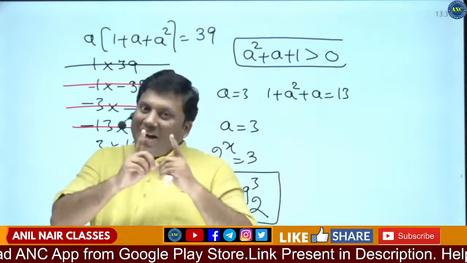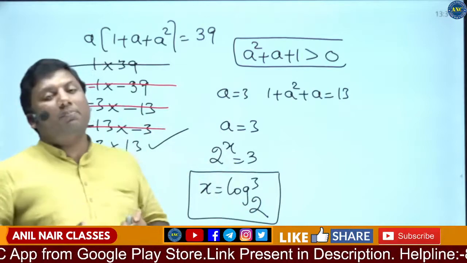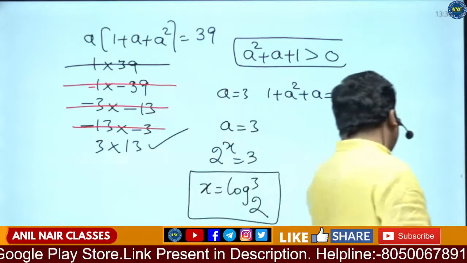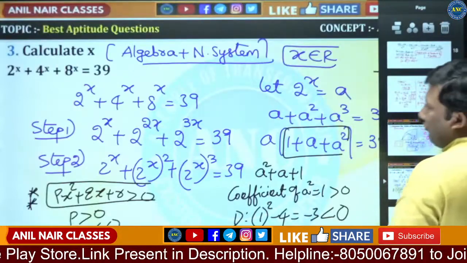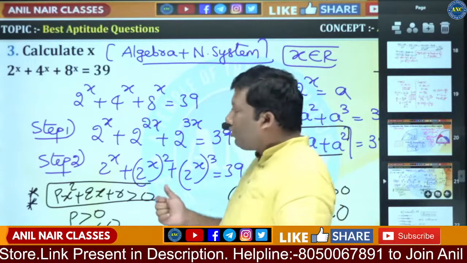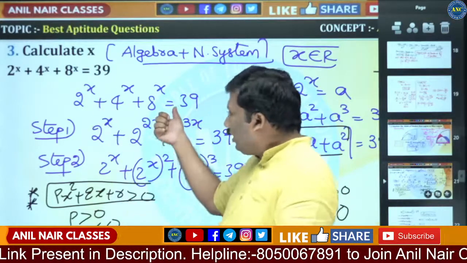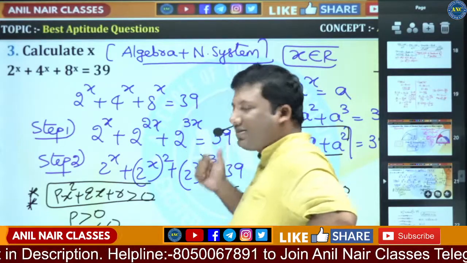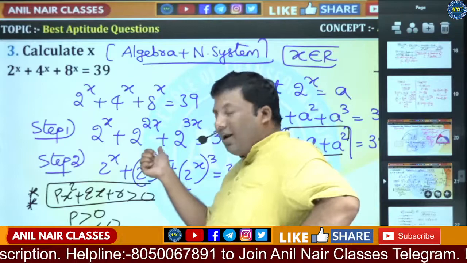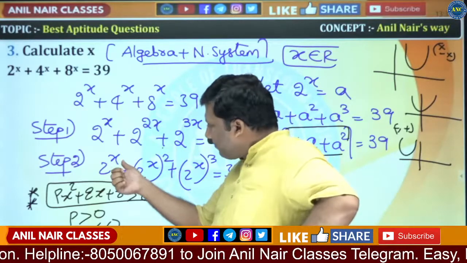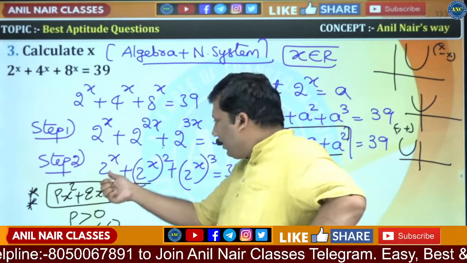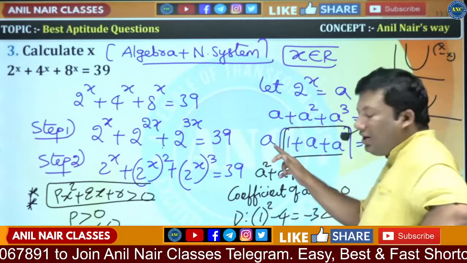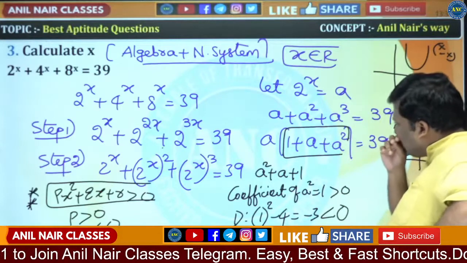Have you seen a very wonderful question where a number system property and an algebra property are combined together? This is a very, very beautiful problem. The first thing is, I read the question. 4 is 2 square, 8 is 2 power 3. 2 power x plus 2 power 2x plus 2 power 3x is 39. A power n, power m is a power m into n. If 2 power x is a, then a plus a square plus a cube, taking a common, a into 1 plus a square, is 39.